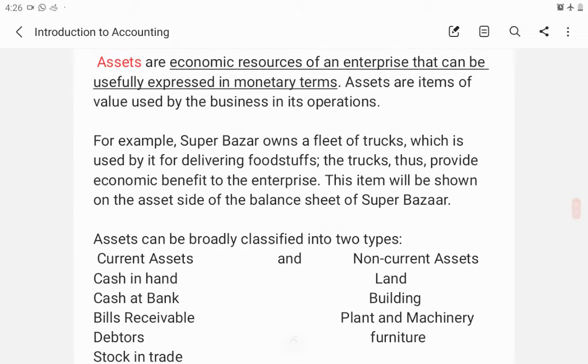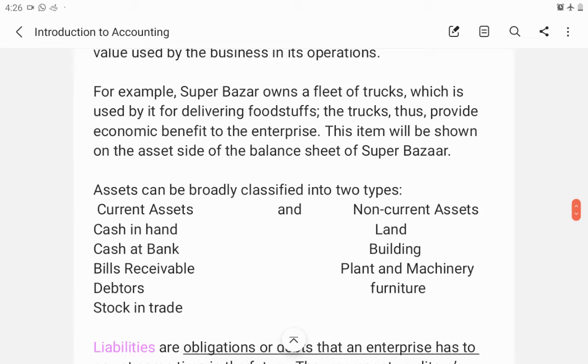Then some examples: Super Bazaar, which owns a fleet of trucks, those are their assets. That is their fixed assets. And one more thing, the fixed assets stay for a long time, that is more than 12 months. The business can use them for more than 12 months. The assets which we can use only up to 12 months are called current assets. So the assets are classified into two: current assets and non-current assets.